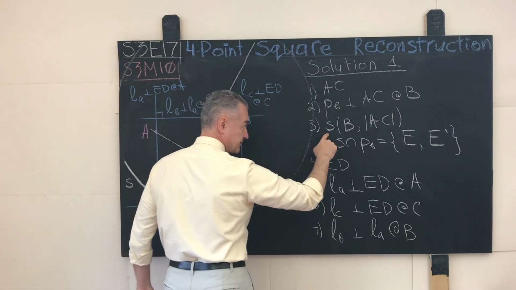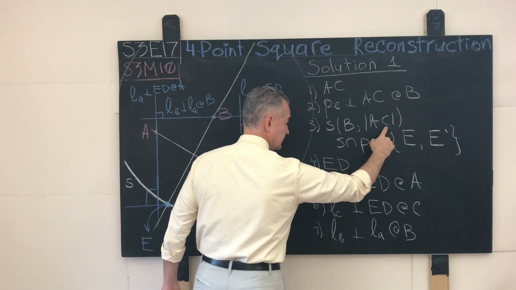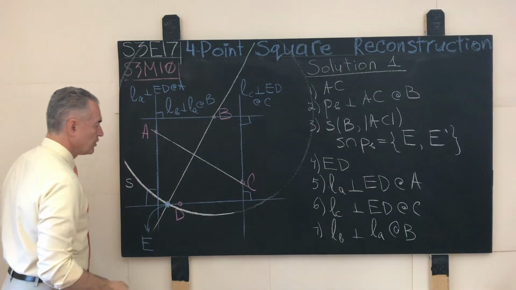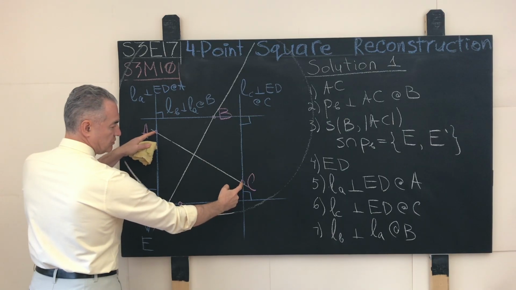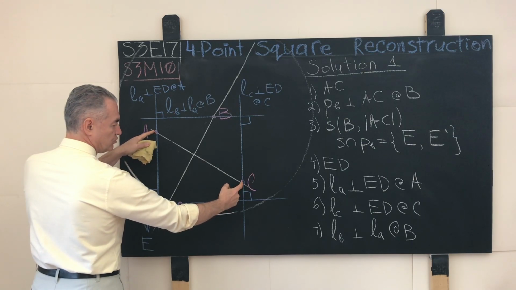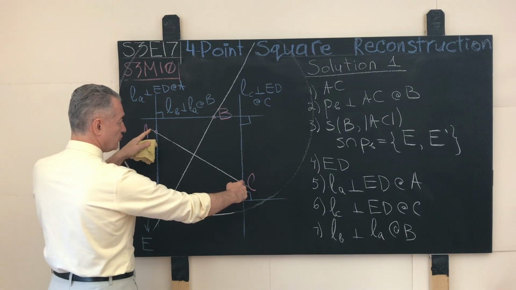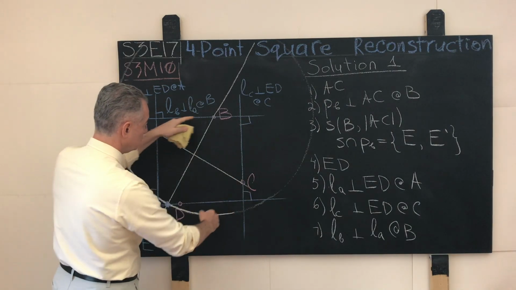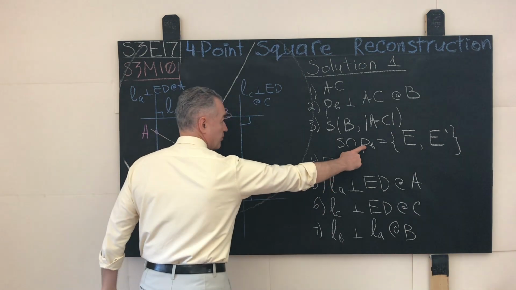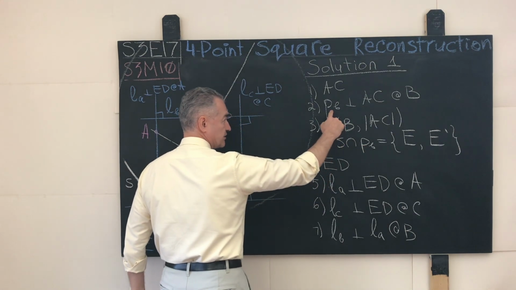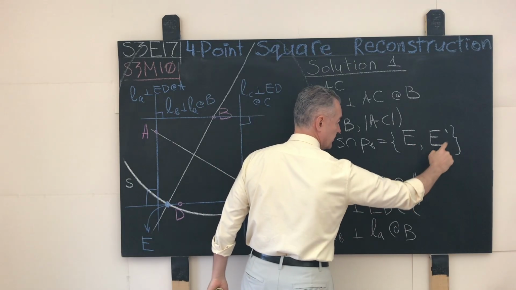We construct the circle S that has the point B as its center and the length of the line segment AC as the radius. In other words, we open up the compass to the distance between the points A and C, and using Euclid's Elements Book 1 Proposition 2, the Euclidean compass has memory. Without closing it, we can move, for example, the needle that was in the point A into the point B, snap a circle S, and that circle S will intersect the perpendicular PB constructed in step number 2 at two distinct and diametrically opposite points called E and E prime.